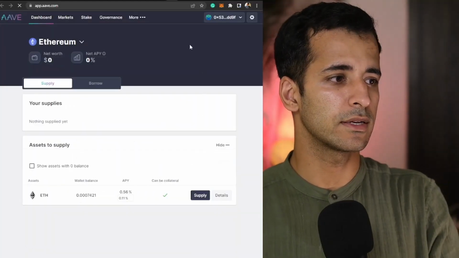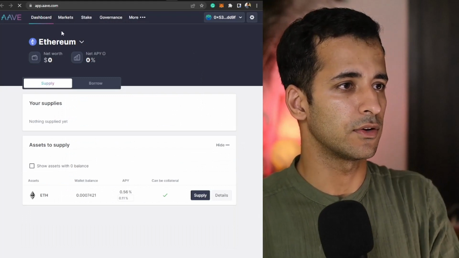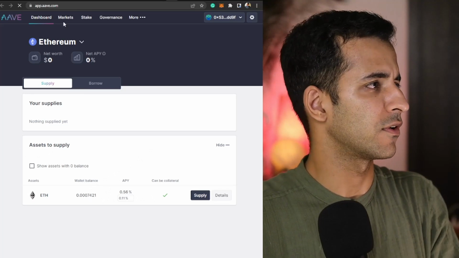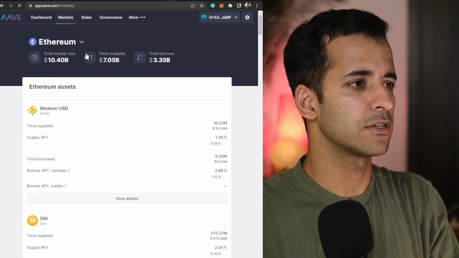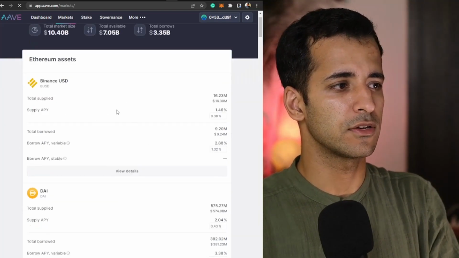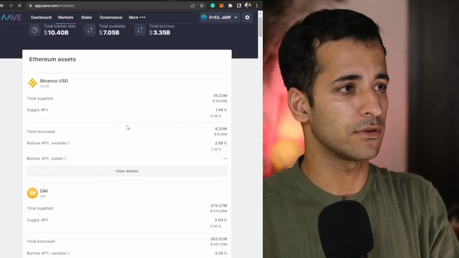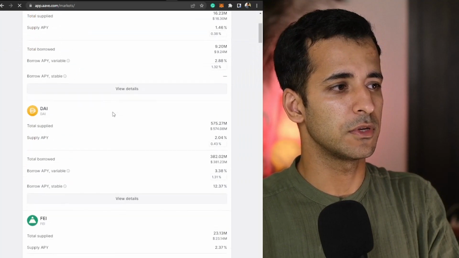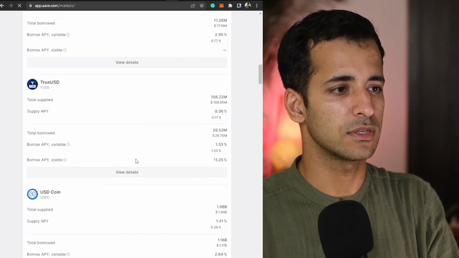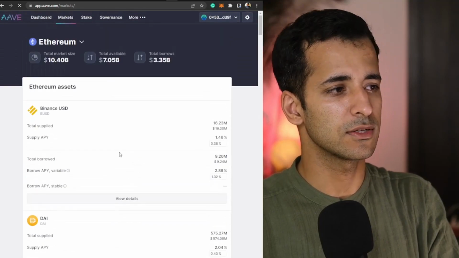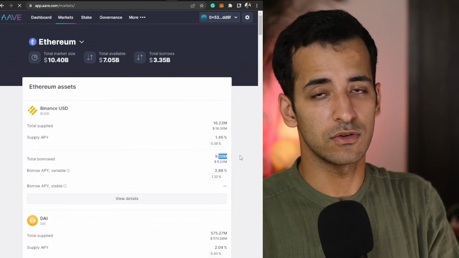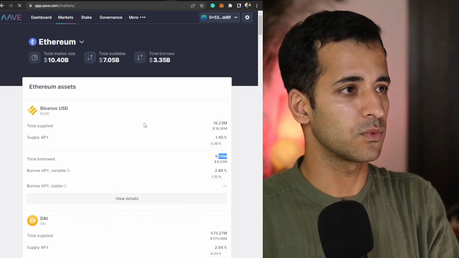So I have connected my wallet on Aave, and you can clearly see I have a very low Ethereum balance as of now. But anyway, let's check the markets, what Aave has. Here you can see the assets that you can borrow and deposit on Aave. We have Binance BUSD, DAI, FEI, Frax, Gemini Dollar, SUSD, TrueUSD, etc. You can also see the total amount that has been borrowed, $9.2 million. So you can see that this platform is quite famous.